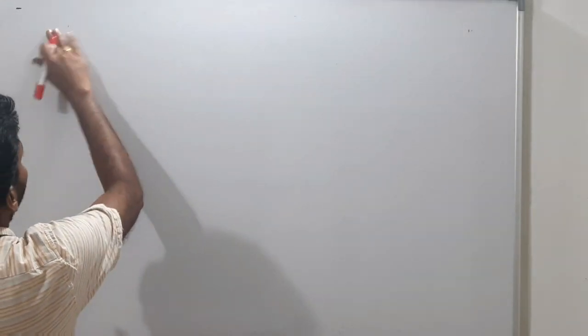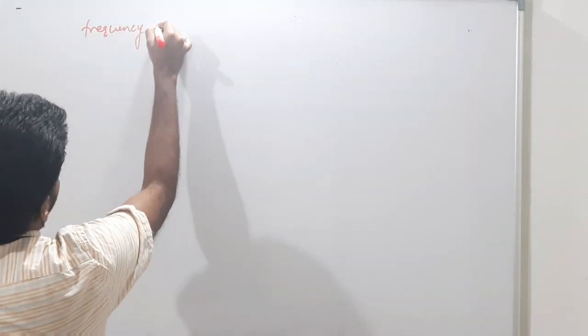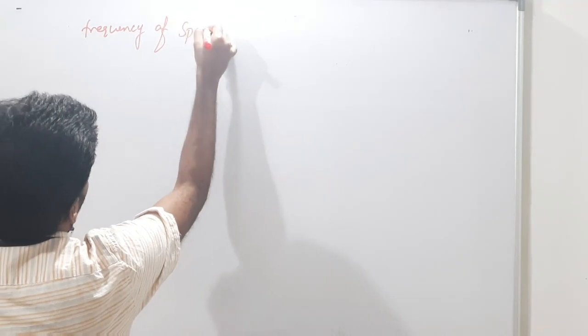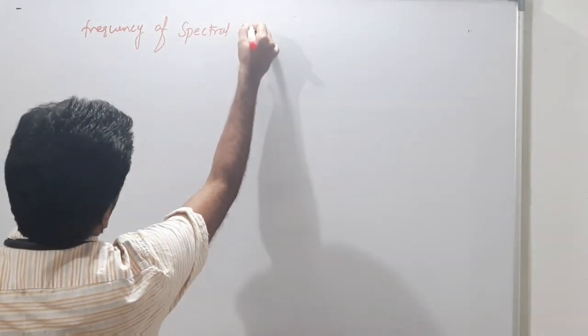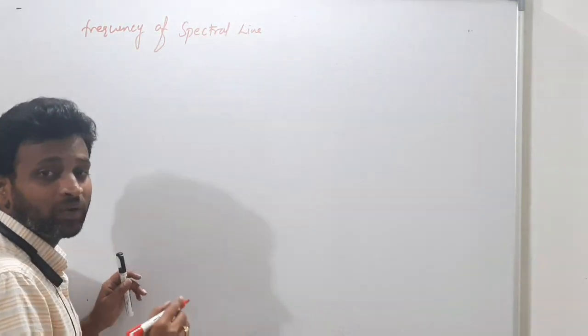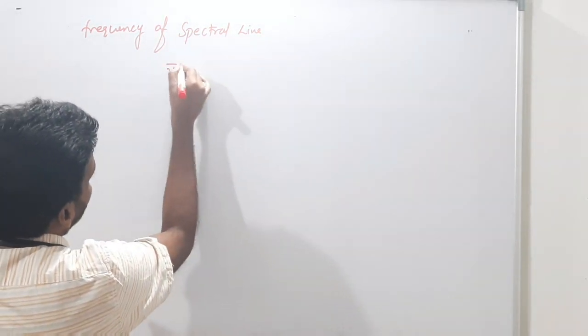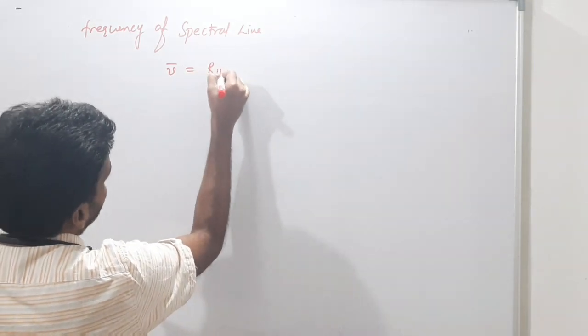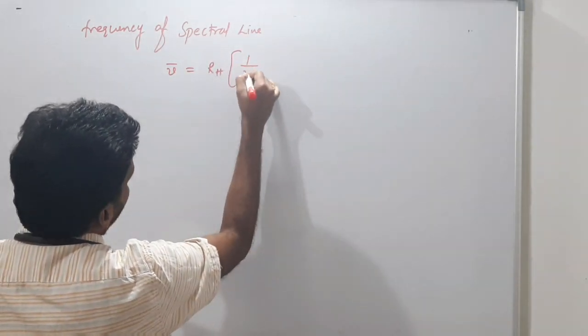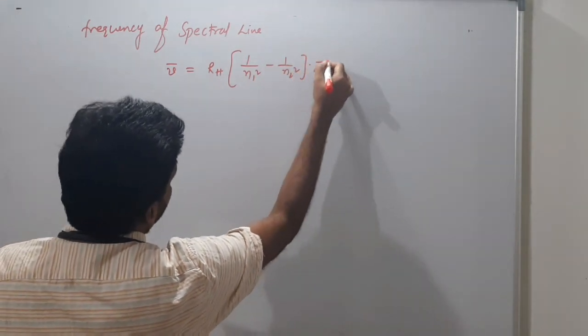Now I'll explain a few more things, like how to calculate the frequency of a spectral line. For a particular wave, you can say nu equals c by lambda. But if they are asking the frequency of a spectral line, you must know this: nu bar equals RH into 1 by n1 square minus 1 by n2 square into Z square.